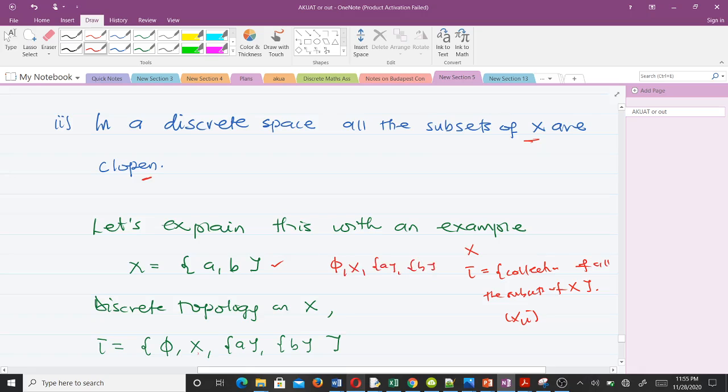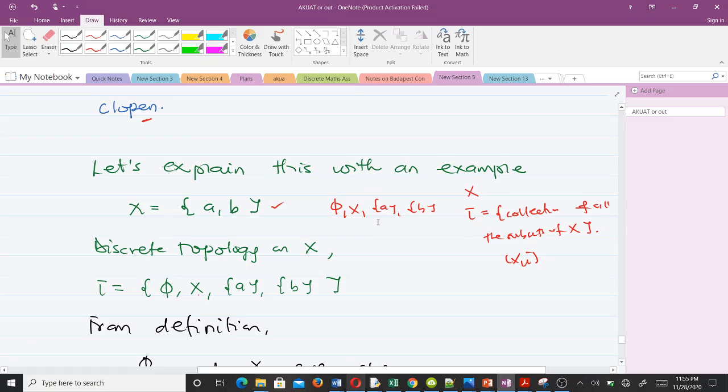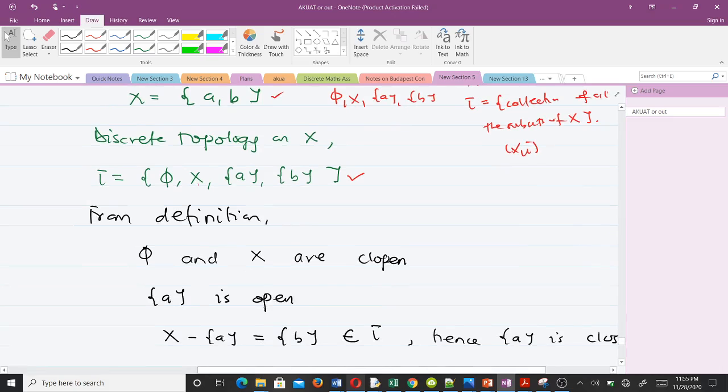So that means a discrete topology on X will be one which is a collection of all the subsets of X. Then we have to show that all the elements we have there are clopen. So we can see that phi and X are clopen. We've already shown that, right? Phi and X are always clopen. That was the first point we showed.